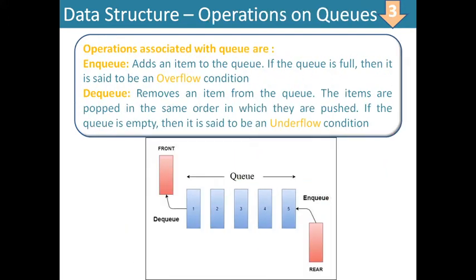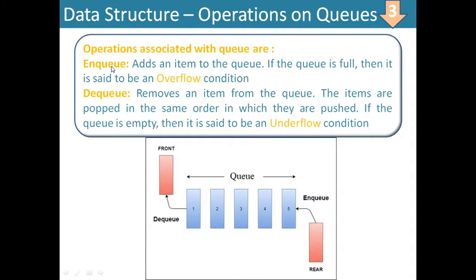What else can be done? Here two operations can be performed, addition and deletion. Addition we call the NQ operation, and deletion is also called the DQ operation. NQ means it adds an item to the queue. If the queue is full, then it is said to be an overflow condition.